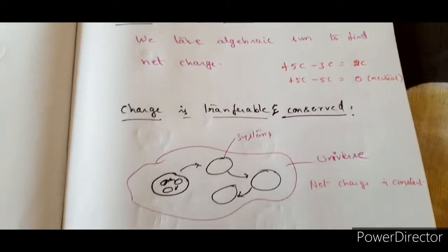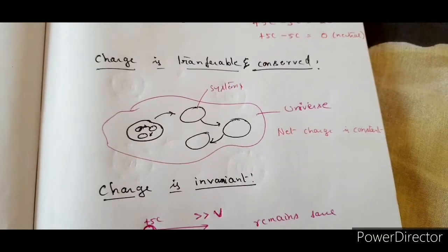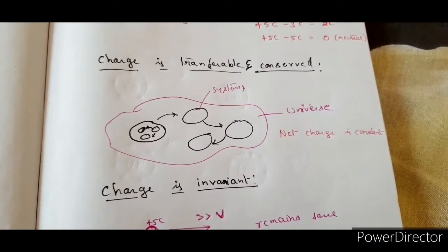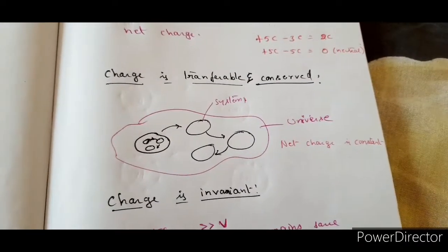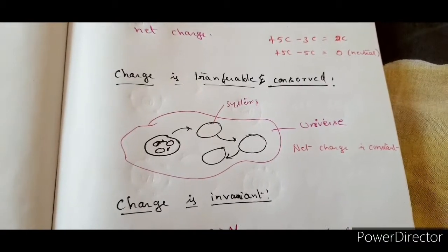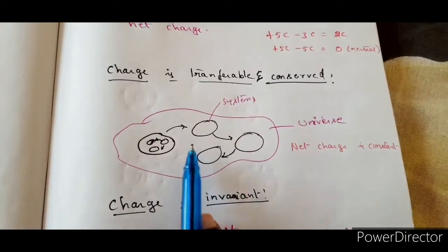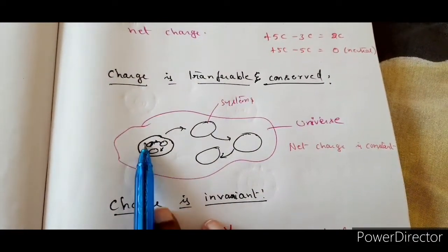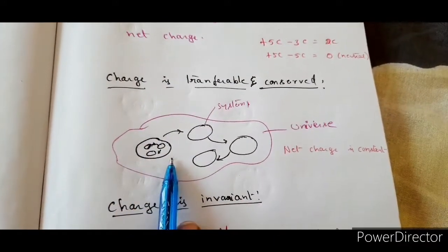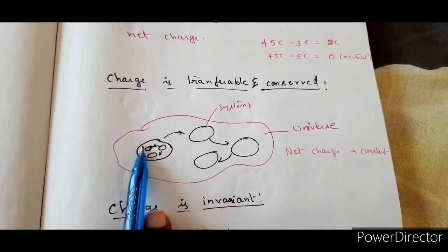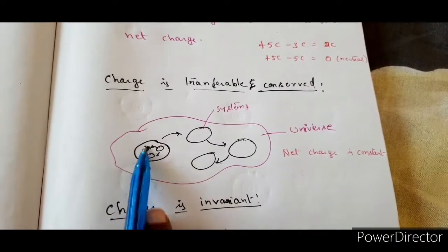The next one here is charge is transferable and of course conserved. You feel like it is a contrast, like one is opposing the other statement? No. You are trying to understand this concept here. Suppose the system is isolated. If the system is isolated, that means it is not electrically in contact with any of the other systems. Total charge of the system is conserved. Maybe charge is transferred within the system.